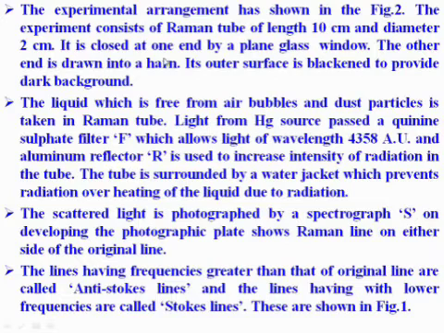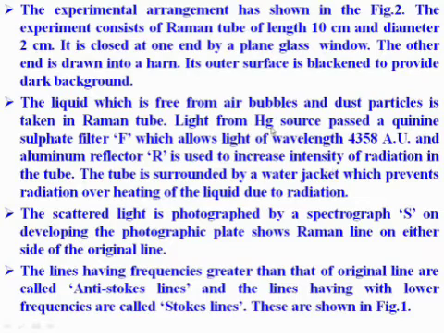It is closed at one end by a plain glass window. The other end is drawn into a horn. Its outer surface is blackened to provide a dark background. The liquid, which is free from air bubbles and dust particles, is taken in the Raman tube.